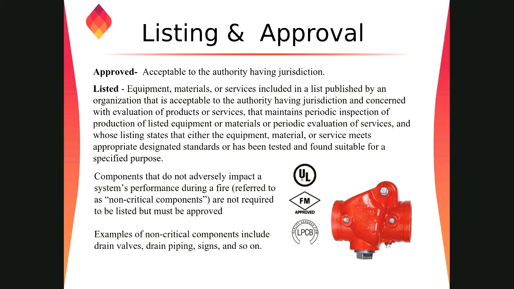We discussed in the beginning the meaning of approved and listed, right? So suppose this is a valve. If it is listed, there should be a marking of UL or FM on it. Or if it is LPCB approved and listed, there should be a marking of LPCB at this location. We discussed this a lot. Listing is only required for the fire protection equipment, not for the non-critical items. We discussed this a lot in the fire pump.